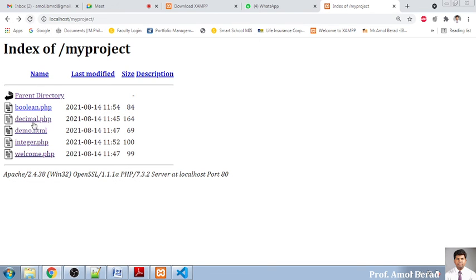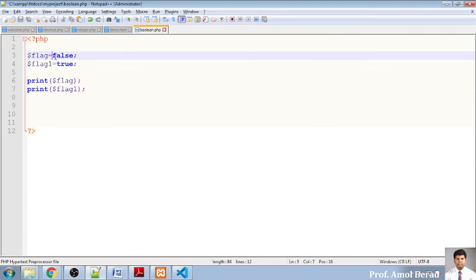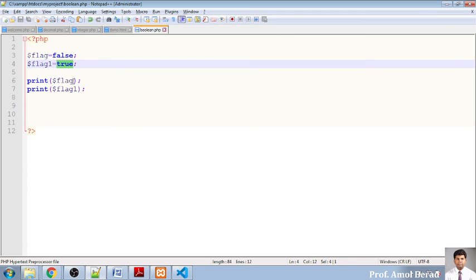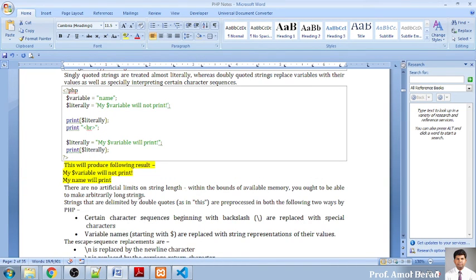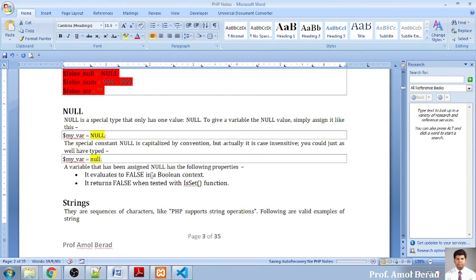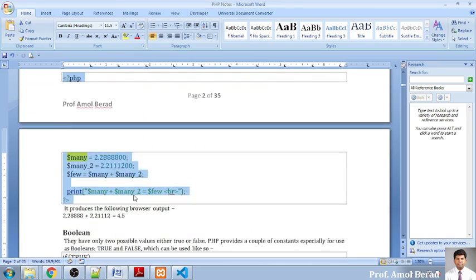So refresh, and this is boolean, so 1. See, I've entered something and I'm getting output something. So what is that? False will not display the value, true will display the value. Okay, so one small example which we have talked about, the boolean data type. So one simple example.